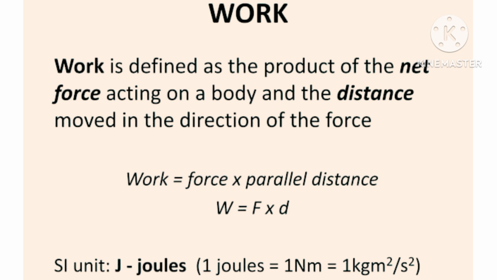Work is nothing but the transfer of energy by a force acting on an object as it is displaced. The work that a force does on an object is the product of the magnitude of the force times the magnitude of the displacement times the cosine of the angle between them. In symbols, the SI unit of work is joule. Therefore, the formula is W equals F times D.